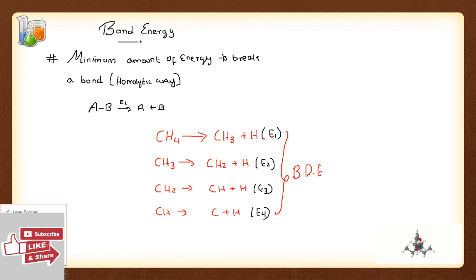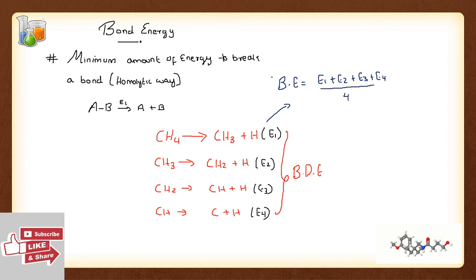Now, what is bond energy then? Bond energy is actually the average of all of these. So if I'm talking about bond energy, then in this situation it is E1 plus E2 plus E3 plus E4, the whole divided by 4. This is what is known as bond energy. This is very, very important. This is the difference between bond energy and bond dissociation energy.